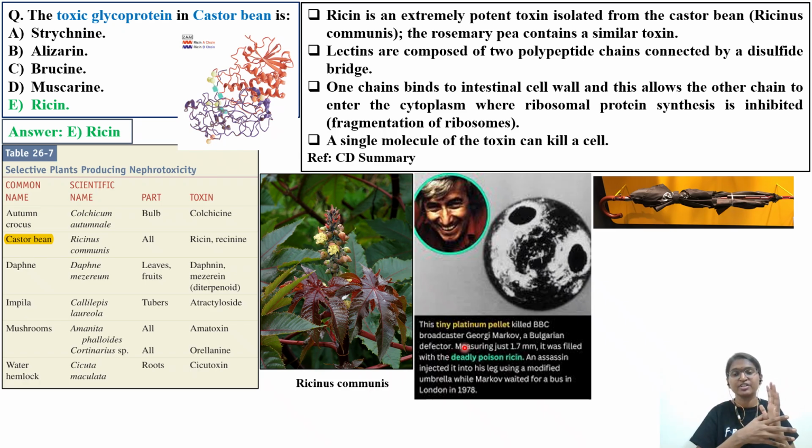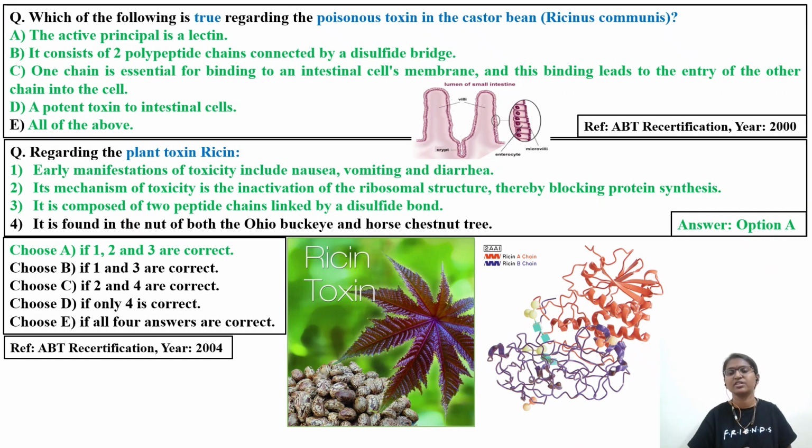Once it was administered through the intramuscular route, it spread into the different parts of our body, and immediately it caused adverse effects and death. So it was filled with deadly poison, that is ricin. An assassin injected it into his leg using a modified umbrella. This is the umbrella. It is still there in the museum. You can go back and read about this news. While Markov waited for a bus in London, this incident took place in 1978. So pause here, go back and read about this particular historical incident.